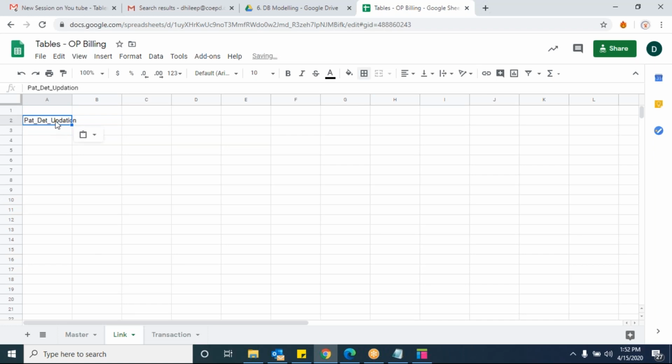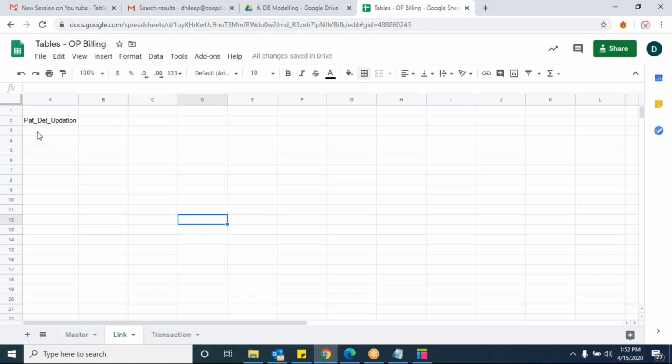Can you tell me this patient details updation, what sort of information you need to contain? Patient phone number, email ID. First of all, again, patient ID should be mapped, which is a very important thing.